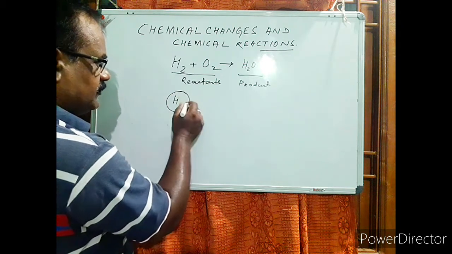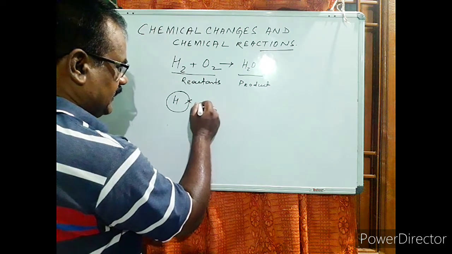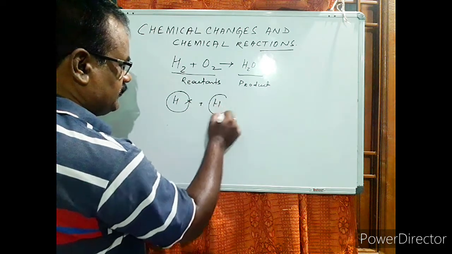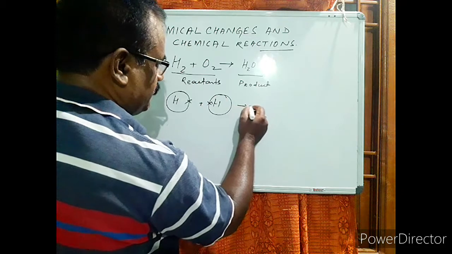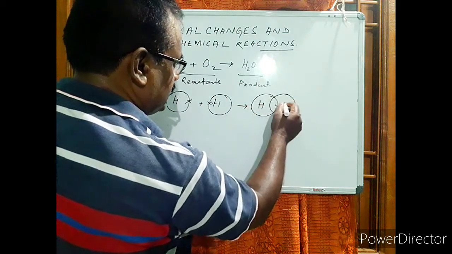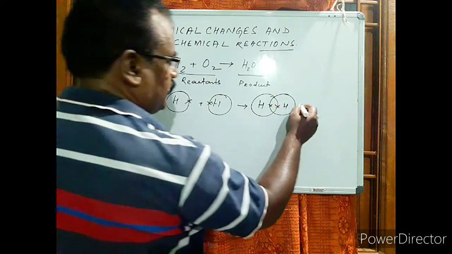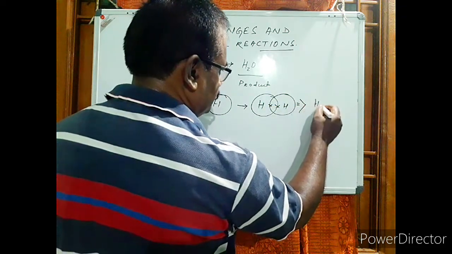Hydrogen, as we know, has one valence electron, and if we take another hydrogen and both are combined, there will be the formation of a covalent bond between the hydrogens, forming the hydrogen molecule.